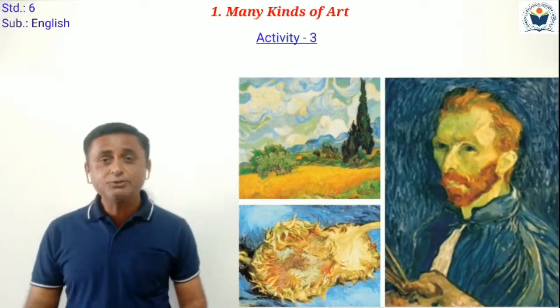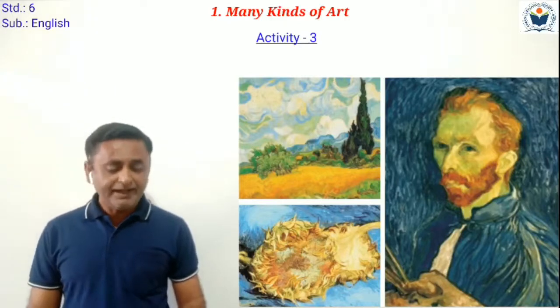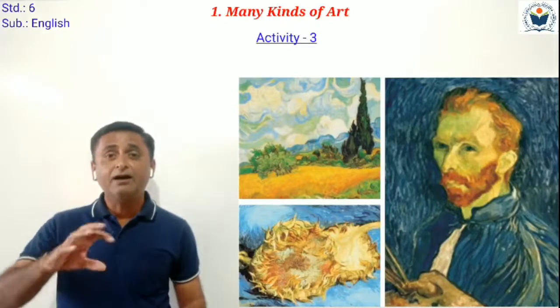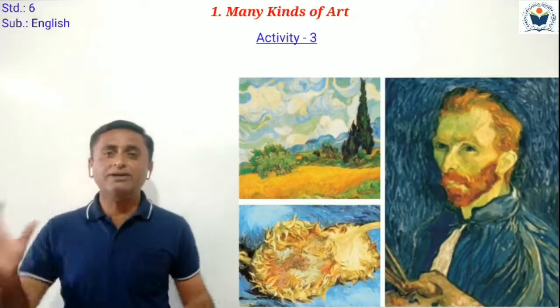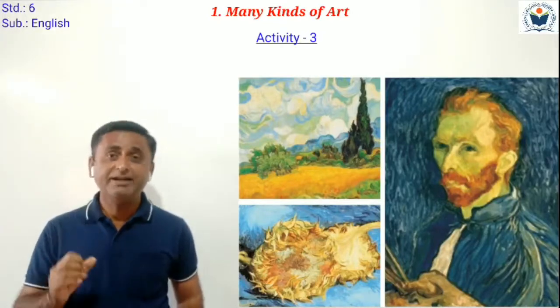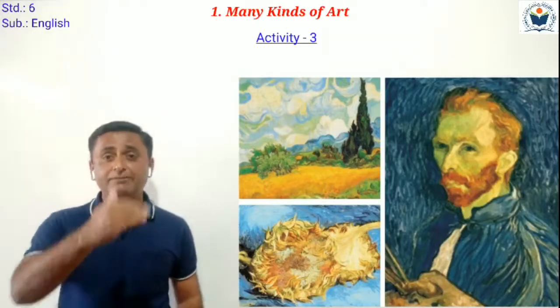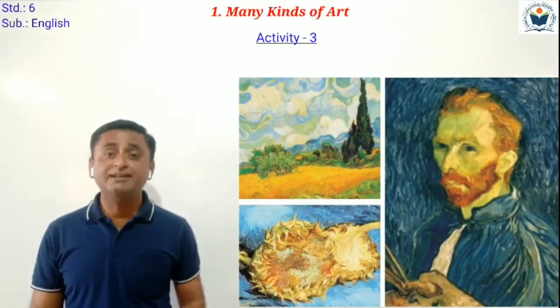The color he chooses, which type of color he chooses for paintings, and the shapes he likes are all part of his style. And which type of shapes he draws, all are known as the style of that painter. Which type of colors he used, which type of shapes he used, all are known as the style of that painter.